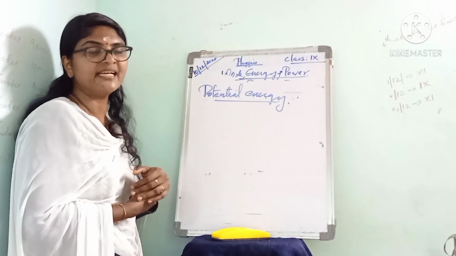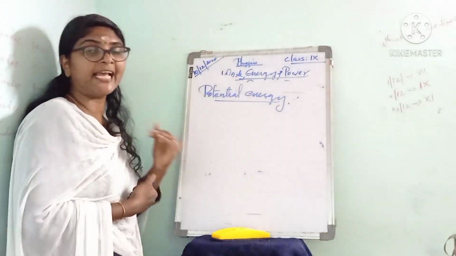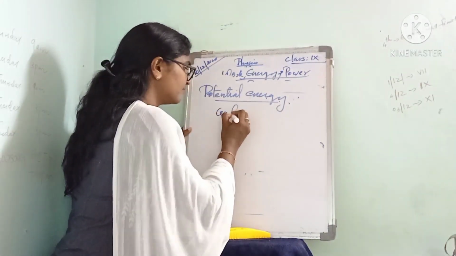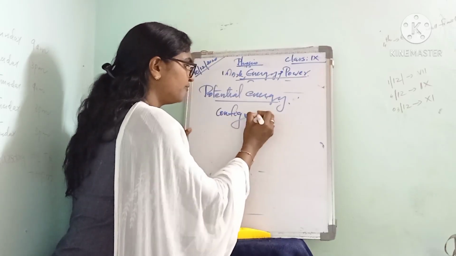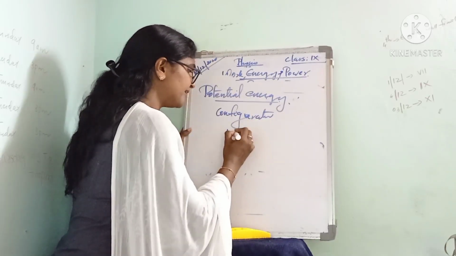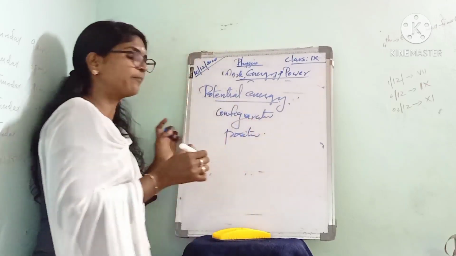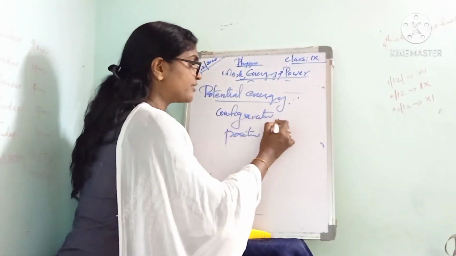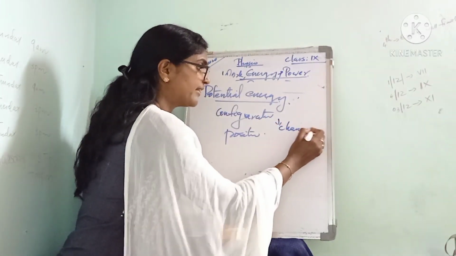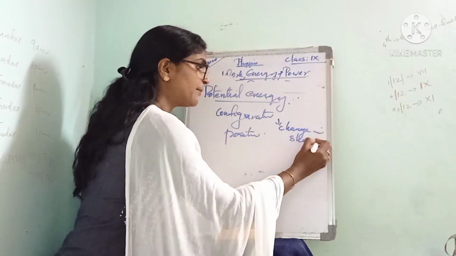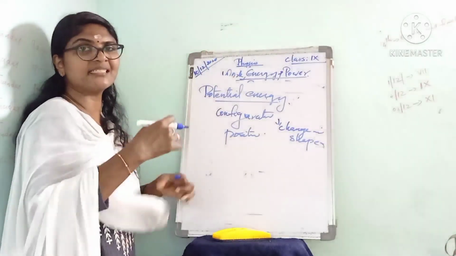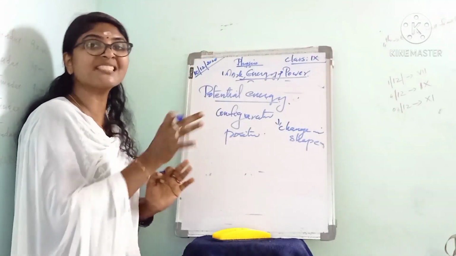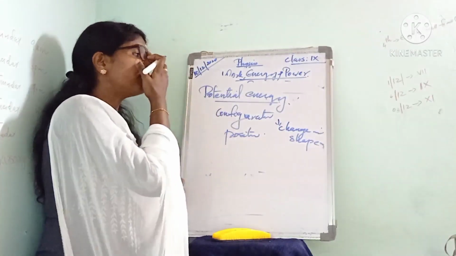Actually, potential energy is the energy possessed by an object due to its configuration or position. That is called potential energy. Configuration means change in shape. Suppose when we stretch a rubber band, its shape changes. So due to its change in shape, it possesses energy. That is the potential energy.